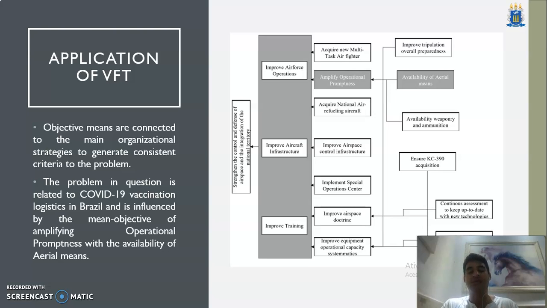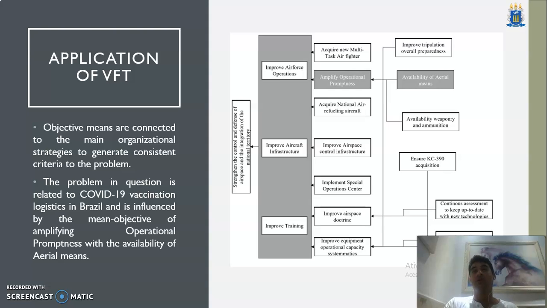So here we have this strategical objective, and then in this gray area we have these three mean objectives, which are, for us to strengthen the control and defense of the national territory with airspace integration, we have to improve Air Force operation, we have to improve aircraft infrastructure, and we have to improve training.